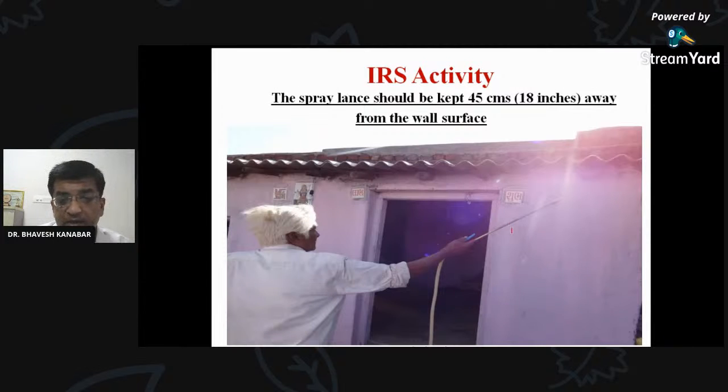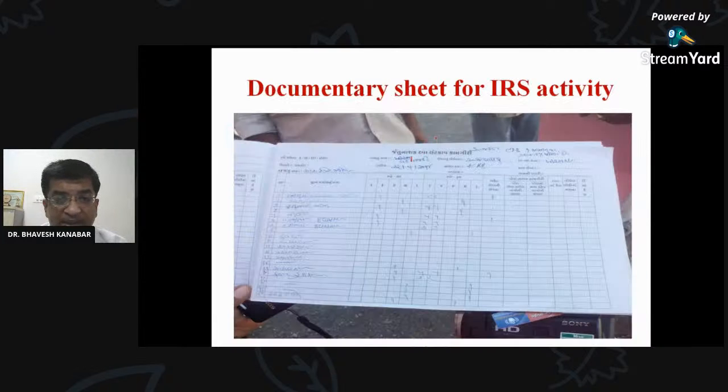So you can see that this man is doing IRS activity in the house. We have to keep this nozzle 18 inches away from the wall surface. 18 inches away from the wall surface. And that is the documentary sheet for IRS activity.